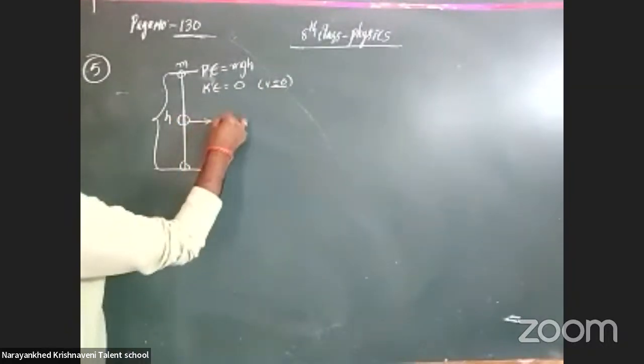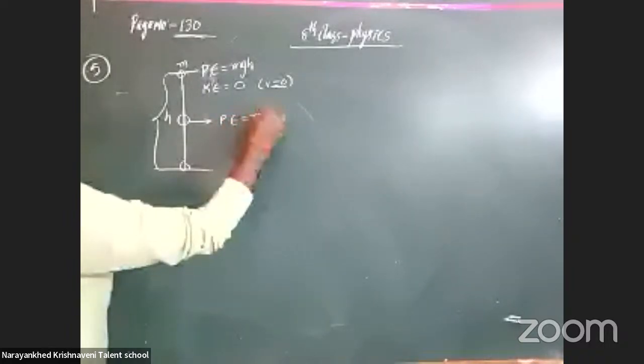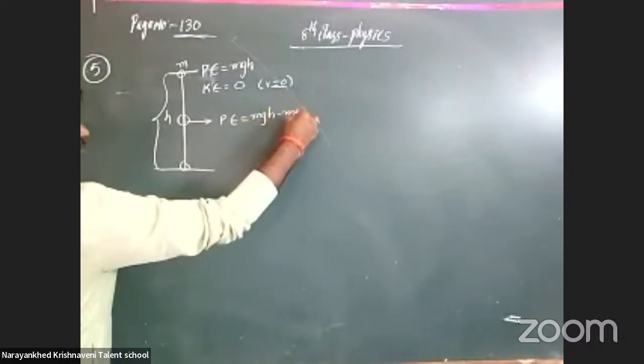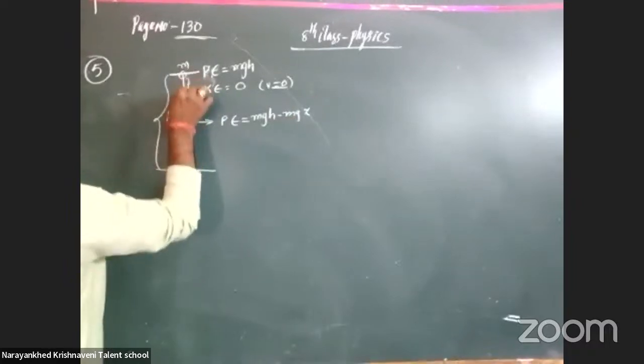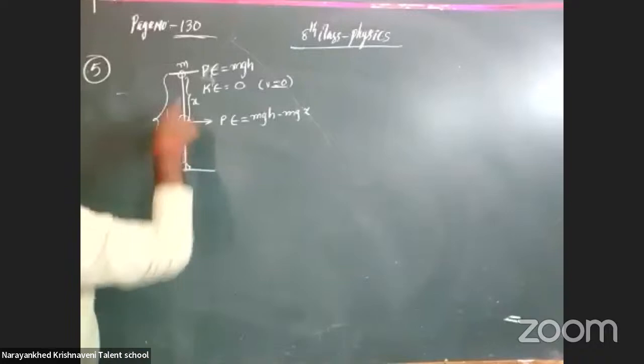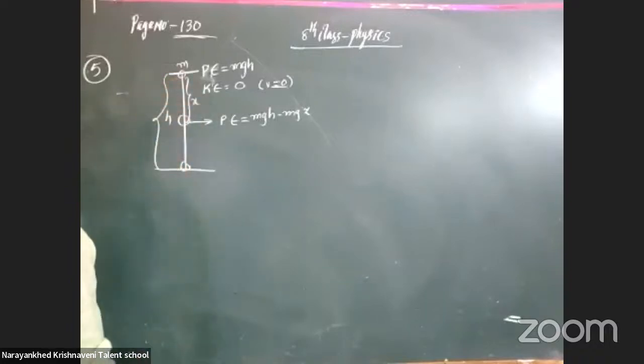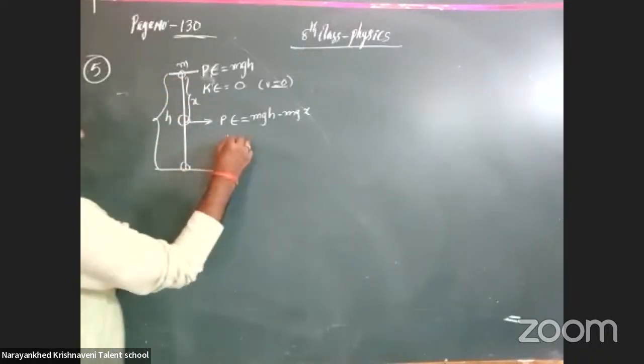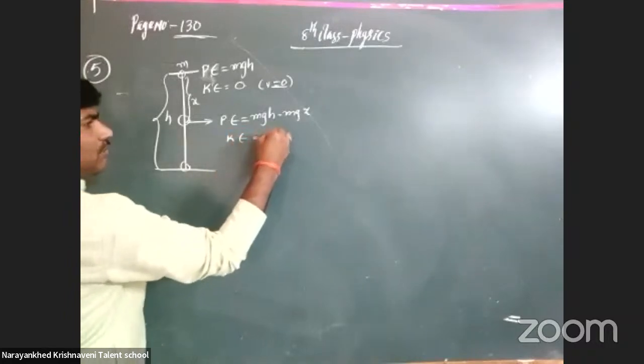Here we are discussing that the potential energy becomes mgh minus mgx. From here to here, the distance is x. Okay, clear or not? So here it becomes mgh minus mgx, and the kinetic energy becomes mgx.